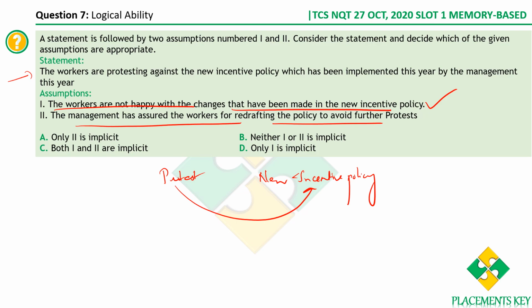No, this is not an assumption as such. This is damage control, right? The management is trying to console the workers by saying that they'll redraft the policy to their advantage. Therefore, this is just damage control. After they protested, the management has come to the rescue here, to prevent any further damage. Therefore, it is not really an assumption. This is the decision that the management has taken after the workers protested. Therefore, only the first one is an implicit assumption in this particular case. So option D is the right answer.